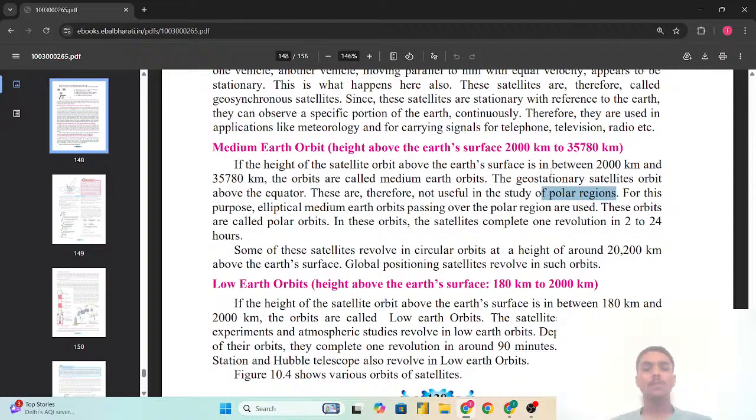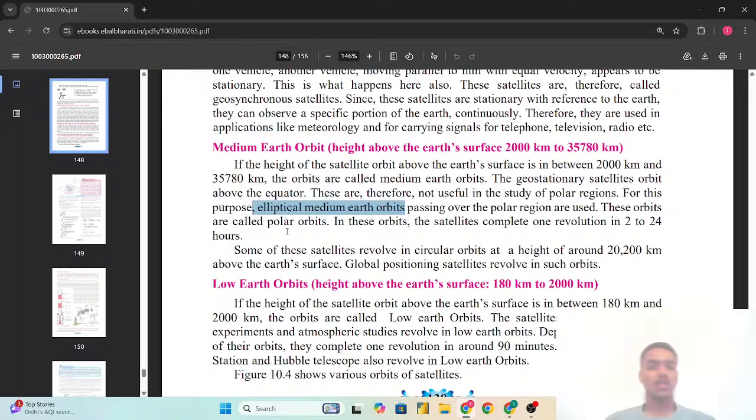So medium Earth orbits passing over the polar region are used. These orbits are called polar orbits. So जो polar region की study के लिए elliptical medium Earth orbit जो कि polar region से pass होते हैं, so उनकी जरूरत होती है to study the polar regions.